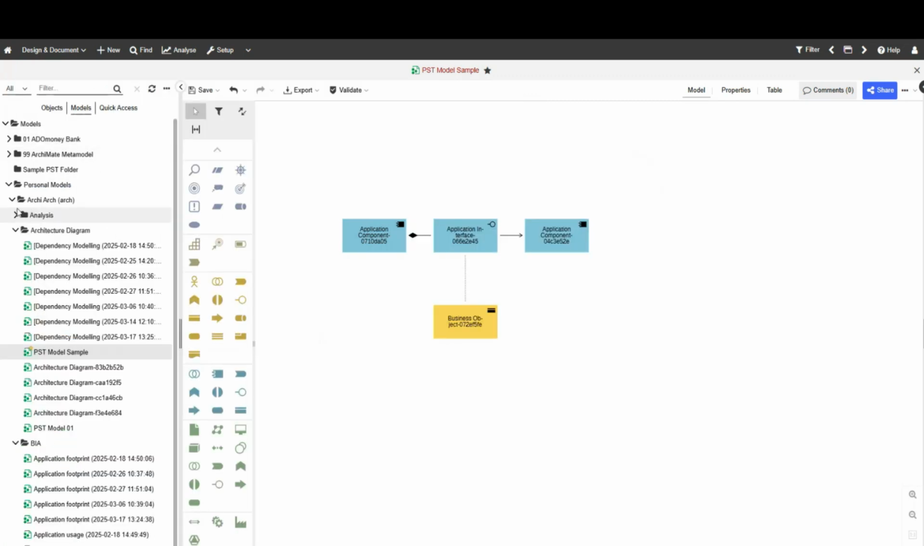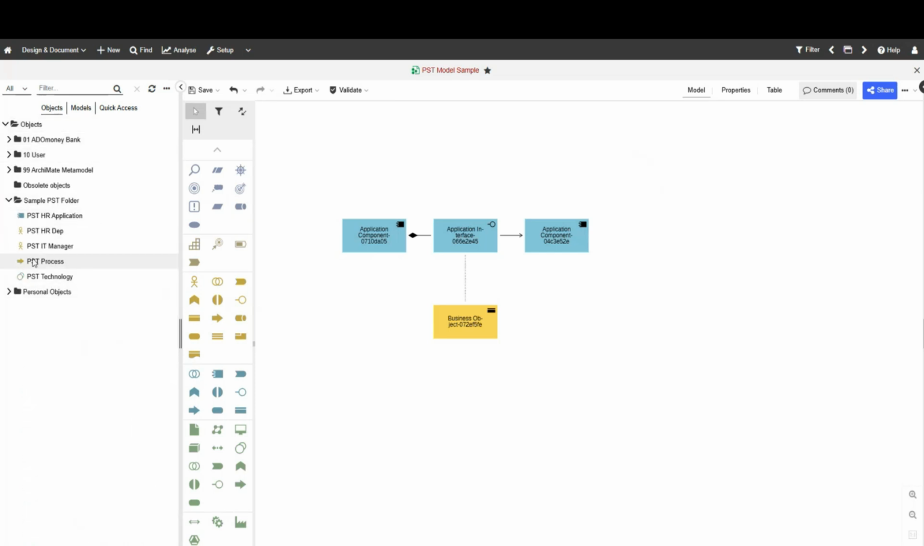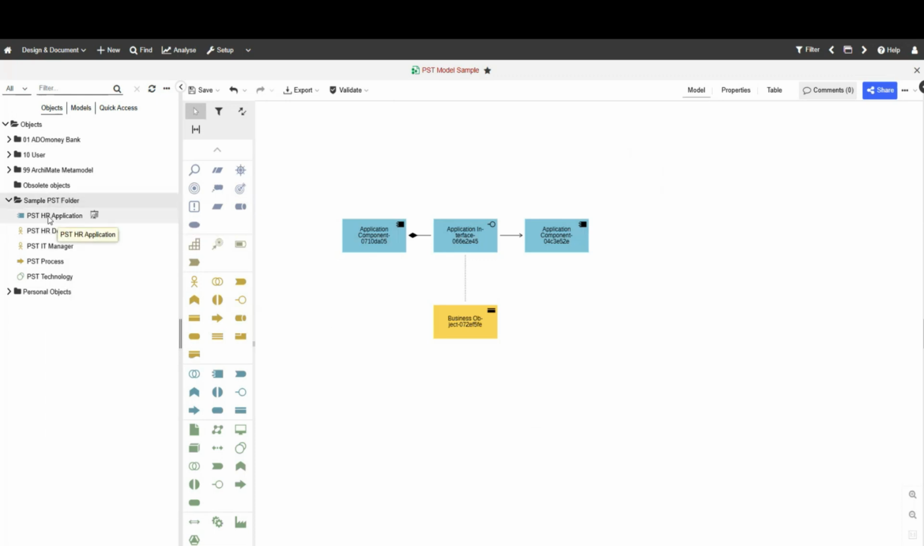Another approach would be to go into the objects here and take these that I've already pre-created by just clicking create object, and I can create them in the folder, in the repository here. And for instance, I can drag and drop one into the other. Let's drag and drop this one and this one.